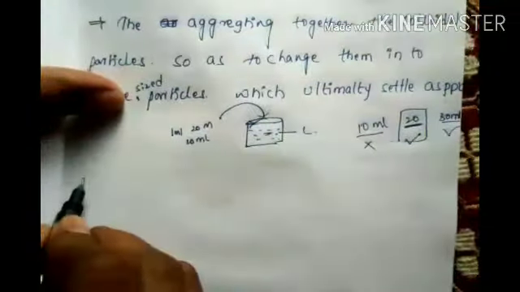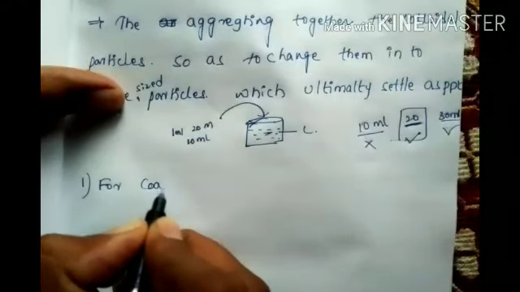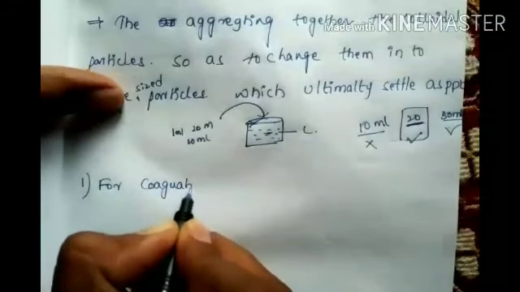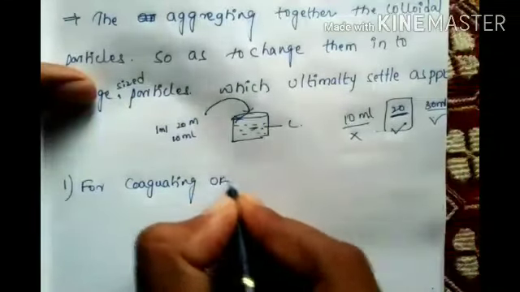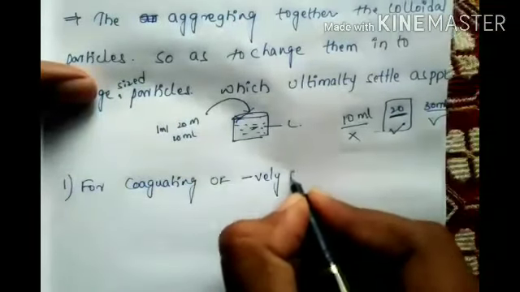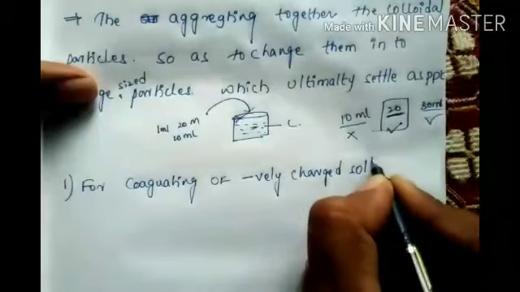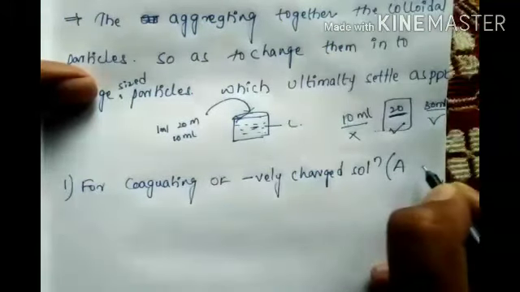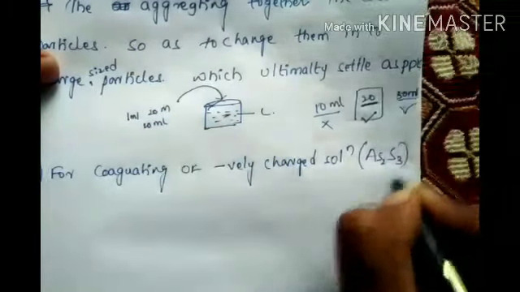Now first you take the coagulation of a negatively charged solution, in the bracket arsenous sulfide.